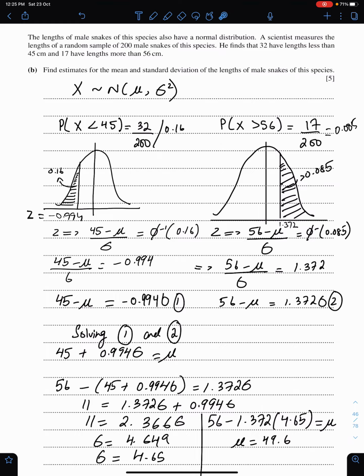Now convert this statement into Z. It will be 45 minus mu over sigma, and the value of Z is this. So you just need to equate this with this. This is the first equation. Do the same thing here: 56 minus mu over sigma will be 1.372, and this is equation number 2.